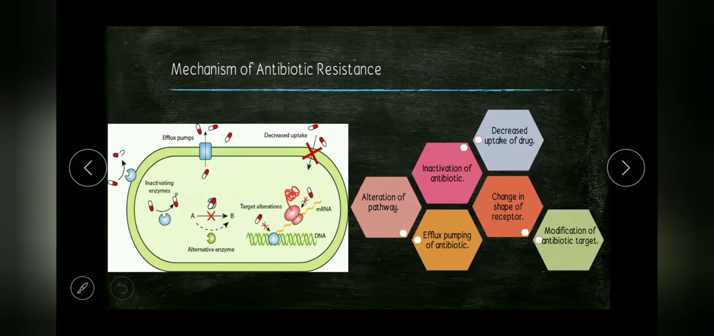Now let's see what kind of mechanisms antibiotic-resistant bacteria use to handle such situations for their survival, which is one of Darwin's theories, survival of the fittest. So resistant bacteria adopt various mechanisms like alteration of a pathway, inactivation of antibiotic, efflux pumping, decreased uptake of drug, change in shape of receptor, and modification of antibiotic target, which I am going to explain on further slides. So let's get started.